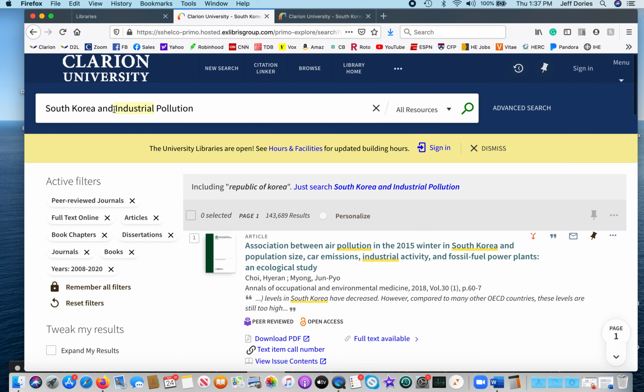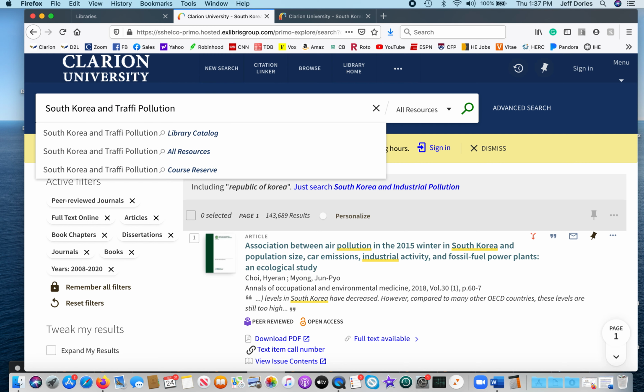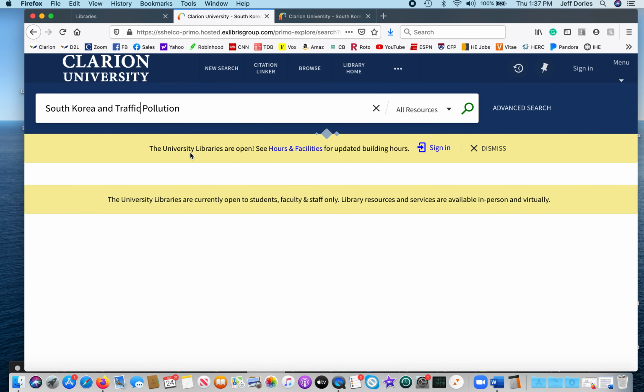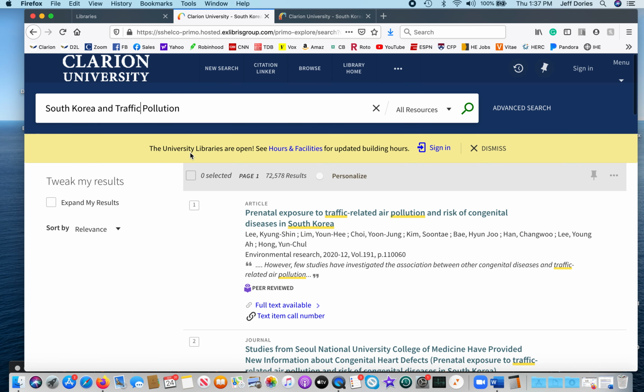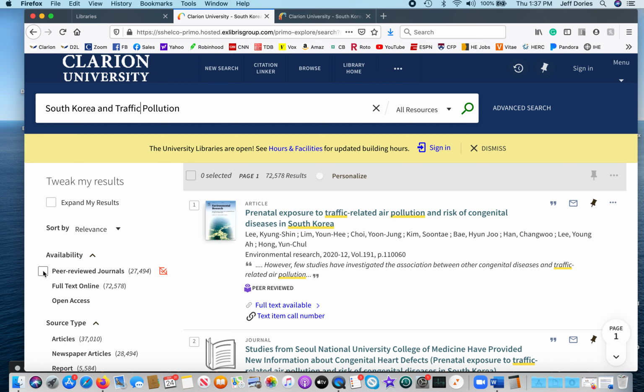Let's check traffic pollution. I'm not sure if that's the right term for it. There's probably something better than that. But you could keep searching and trying different terms here.